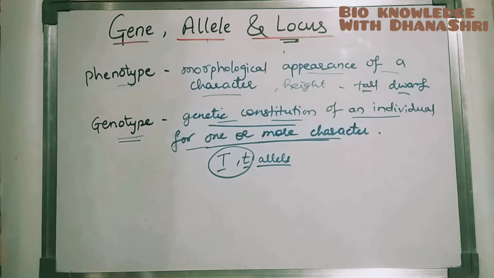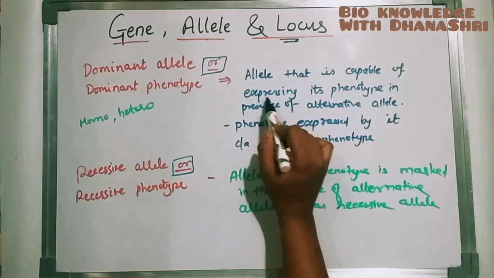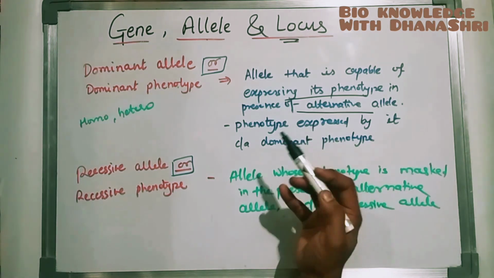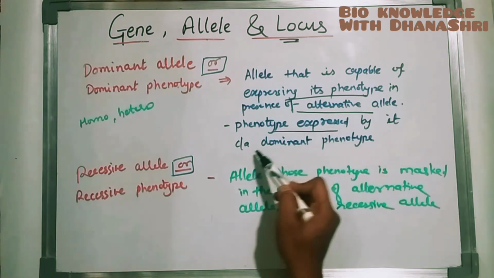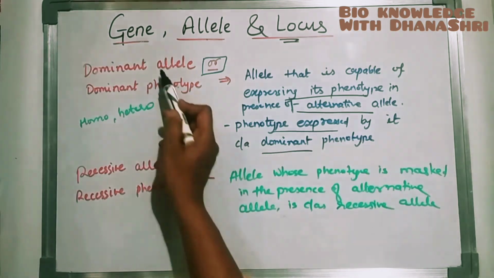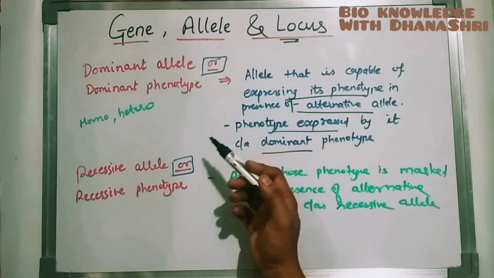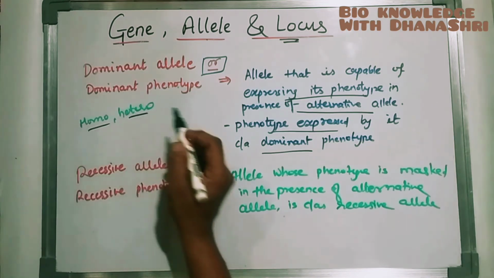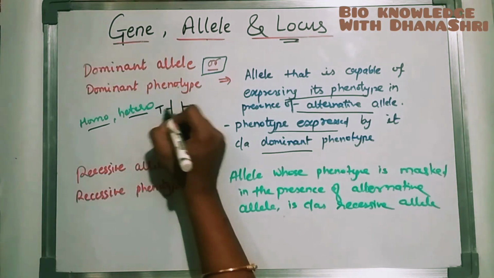The next one is dominant allele or dominant phenotype. Dominant means the allele that is capable of expressing its phenotype in the presence of an alternative allele. That is dominant, which is expressed. The phenotype expressed by it is called the dominant phenotype. The dominant allele is the one which is expressed, and its phenotype is called the dominant phenotype. It can be expressed in homo and hetero conditions. Suppose this is a gene for height, with alleles T and t.